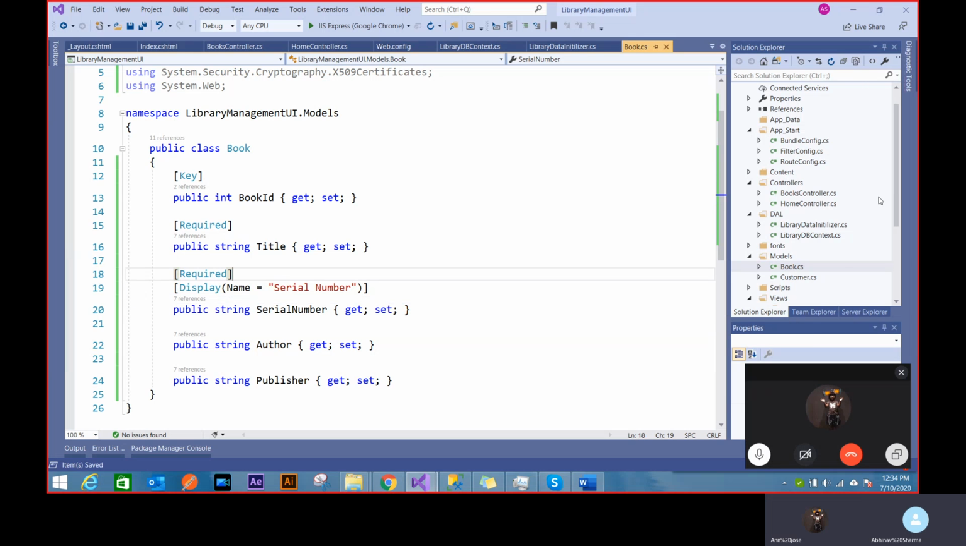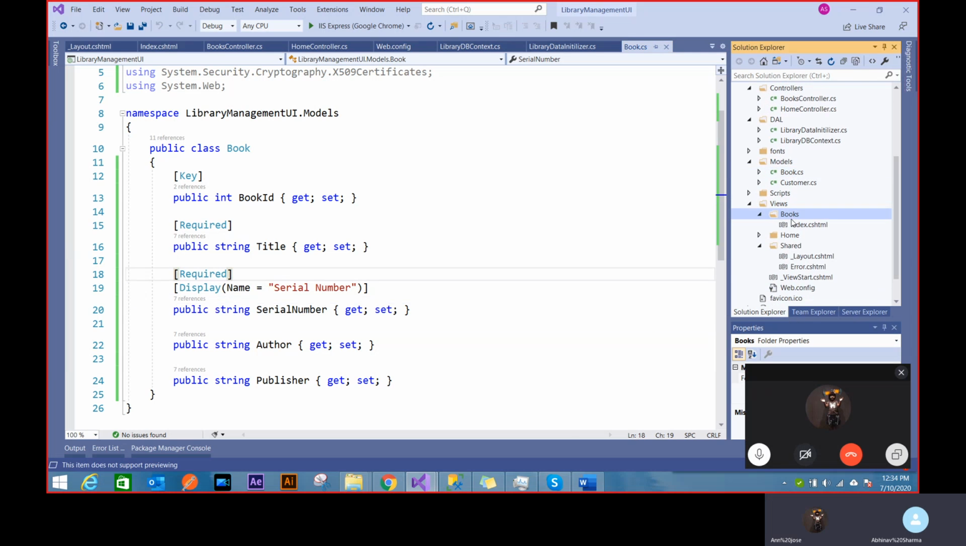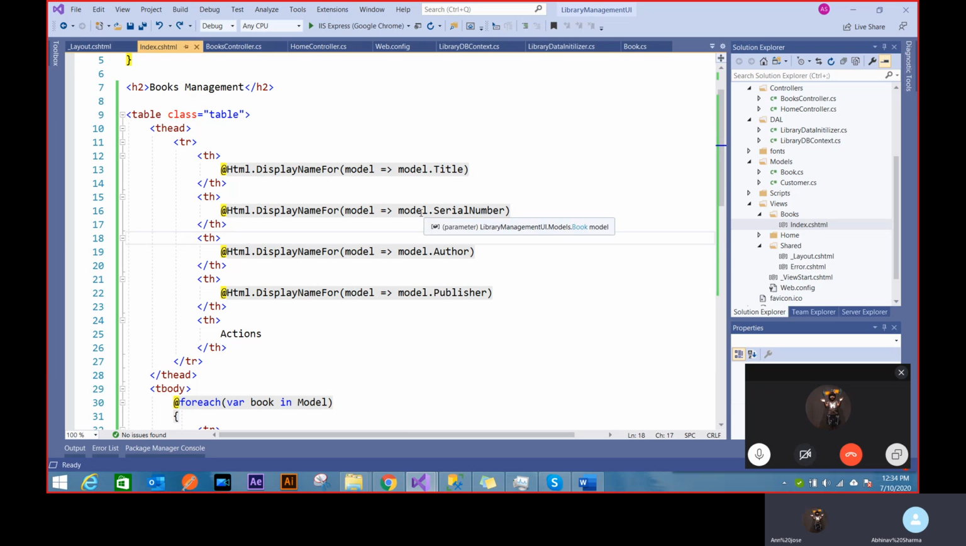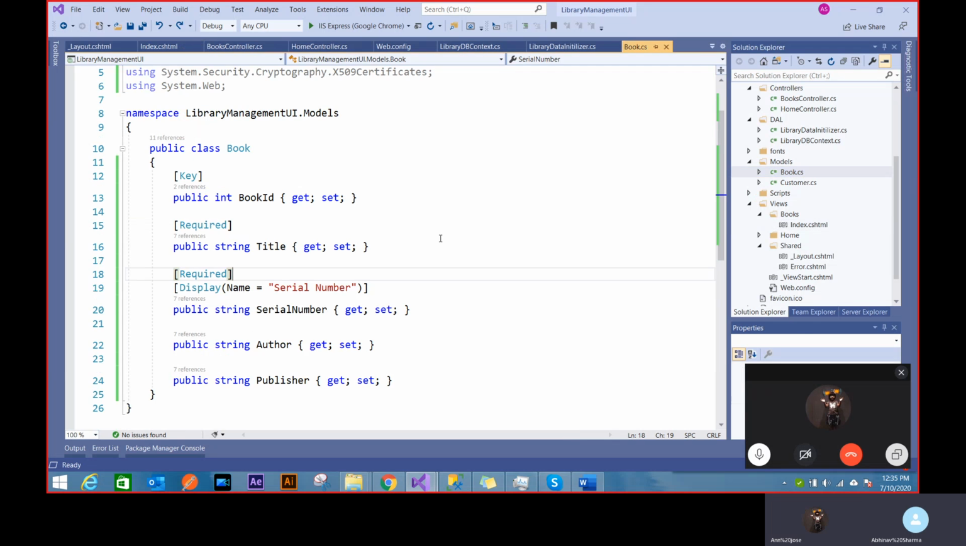Because in my Razor file, if you remember, I was calling display name for. In the header, I was calling HTML display name for serial number. So it's going to fetch the display name for. If it's not provided, it will use the property name. If it is provided, then it will use the name that I've given here. So that's the advantage of using display name for.